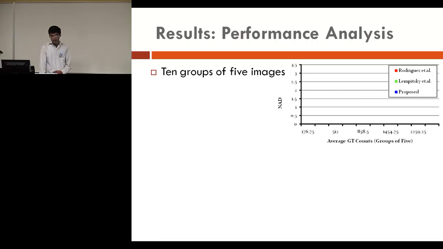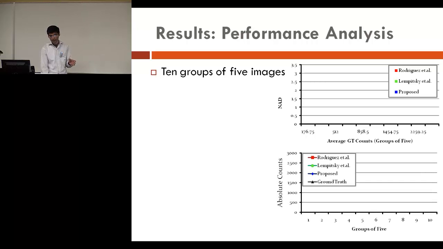So here I show the percentage error decomposed into different groups. And the groups are again sorted according to the number of people. The first group has the fewest people, and the last group has the most people. And here I show the absolute counts, the absolute number of people that were output by the individual methods. The black curve shows the ground truth counts. As you can see, there is a linear trend here.